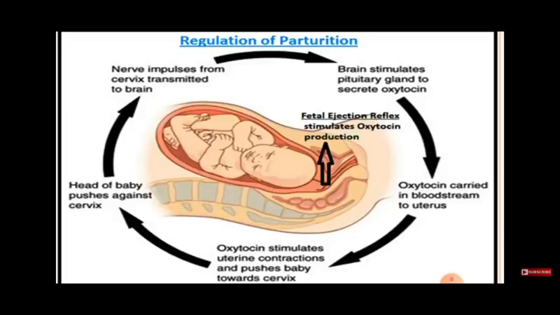The oxytocin is carried along the bloodstream. It gives a pressure to the uterine wall to contract very forcefully. Thereby, the baby's head pushes against the cervix. The nerve impulse from the cervix will be transmitted to the brain. The whole process is called as regulation of parturition.